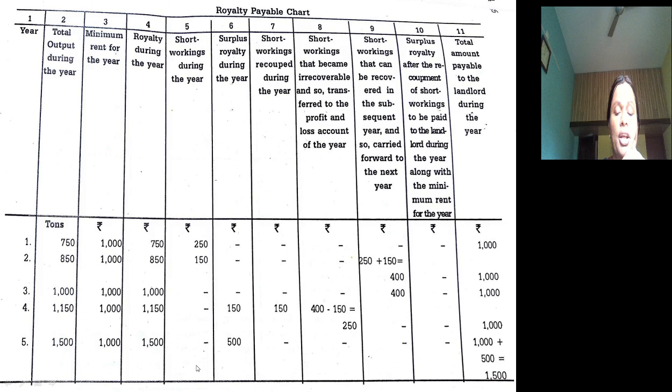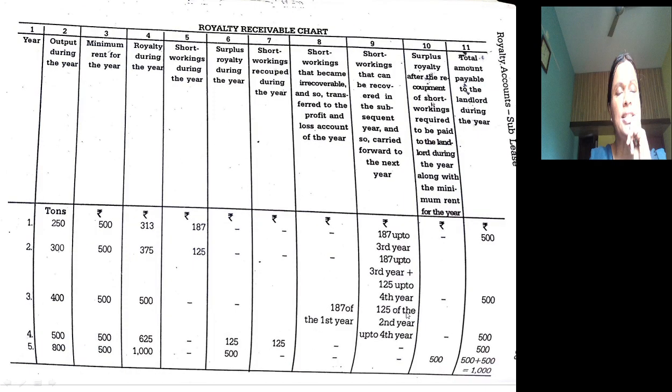Now we will move towards the royalty chart of sublease. You just record the output or production, or sales, on which royalty is based as per the sublease agreement. But only the output or sales made by the sublessee are to be considered. Then minimum rent is 500 rupees every year. Then output into 1.25 rupees, as given in the agreement, will be the royalty during the year. So 250 into 1.25, 300 into 1.25, 400 into 1.25, 500 into 1.25, 800 into 1.25.